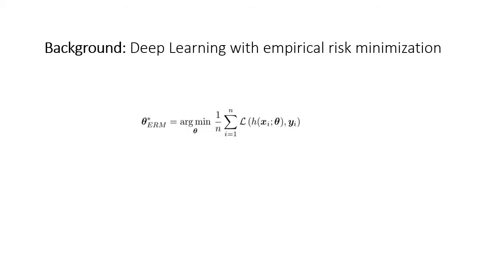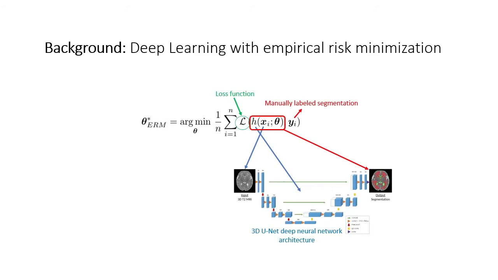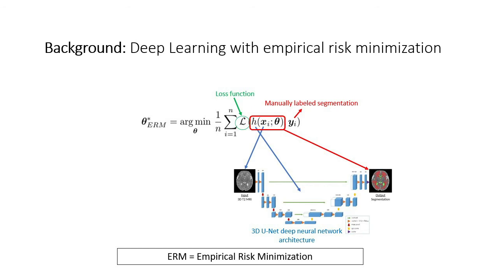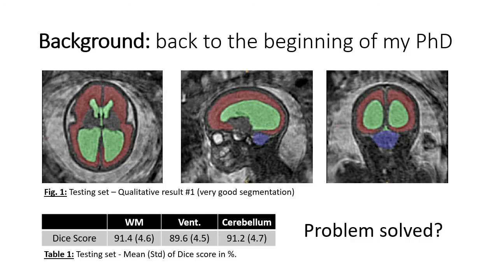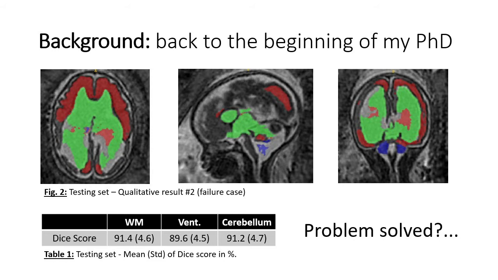This equation is the optimization problem that we try to solve using the algorithm that I have just described. It is called empirical risk minimization. When we first experimented with empirical risk minimization, we obtained a very good segmentation performance, at least as measured by the mean and standard deviation of the Dice score. However, it appeared that the performance was poor on a few cases with abnormal central nervous system.